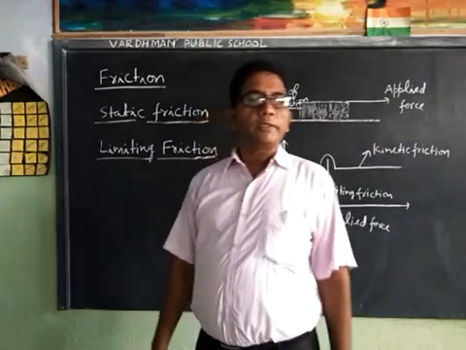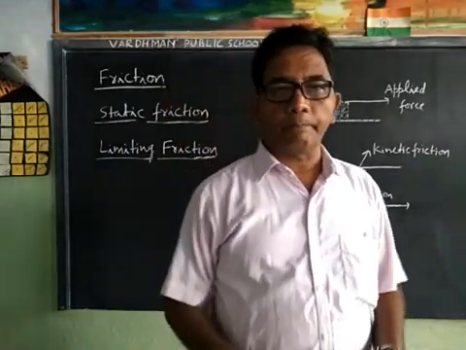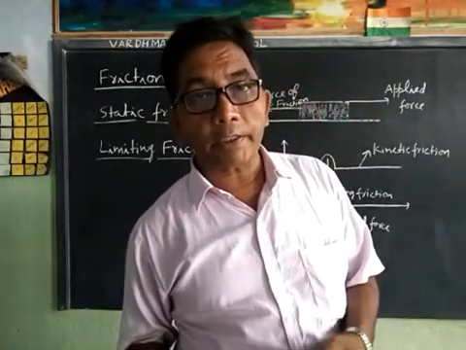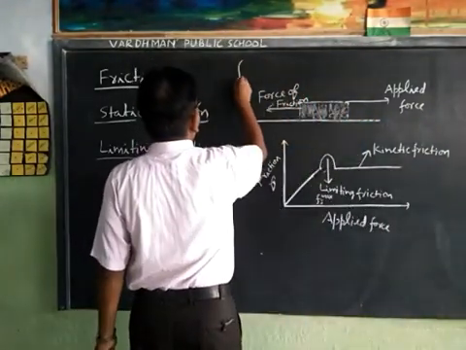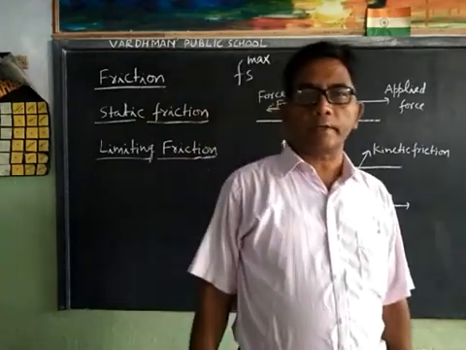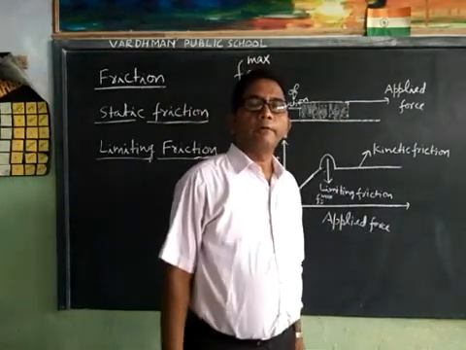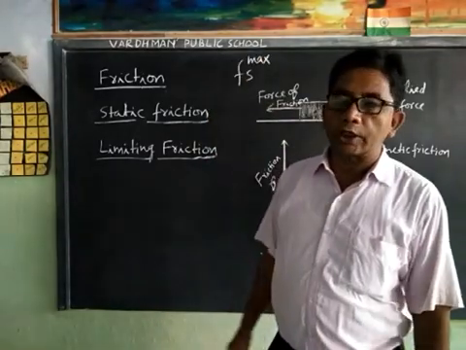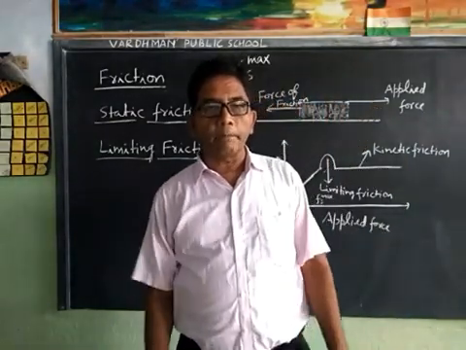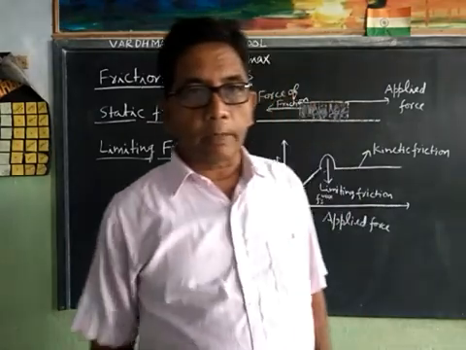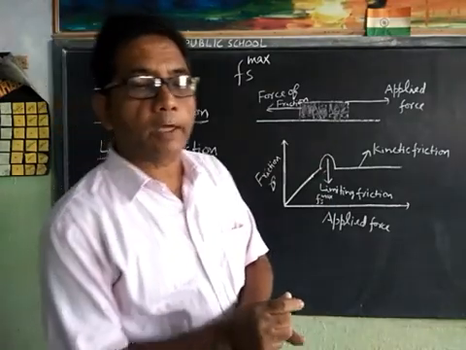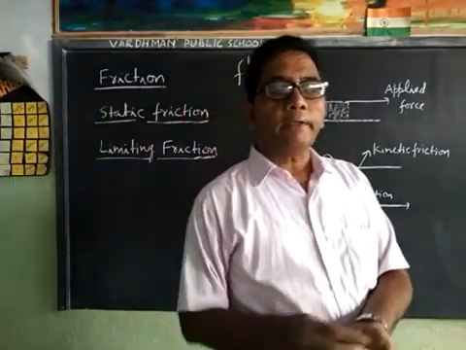Now what is limiting friction? The maximum force of static friction, that is Fs maximum, which comes into play when a body just starts moving over the surface of another body is called limiting friction.